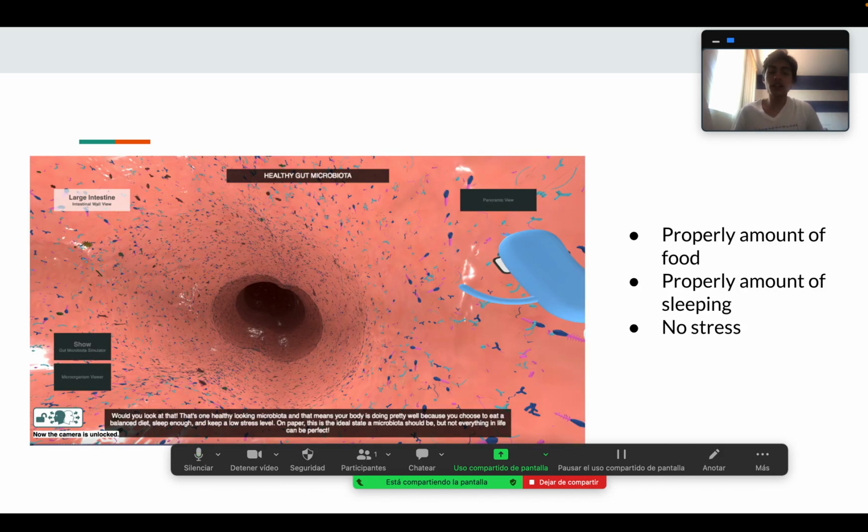As you can see in the first image, I put in the simulation a proper amount of food, a proper amount of sleeping, and no stress. And here in the image you can see a healthy looking microbiota, and that means that the body is doing pretty well because we choose to eat a balanced diet and sleep enough, and we keep our stress levels down. So this is how an ideal microbiota needs to be.